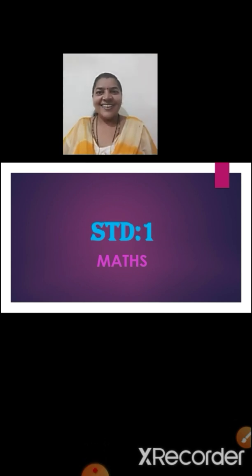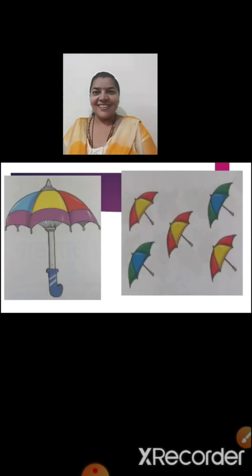Okay, children. Now I am going to show you some pictures. What pictures can you all see on the screen? Yes. Here we can see pictures of umbrellas.